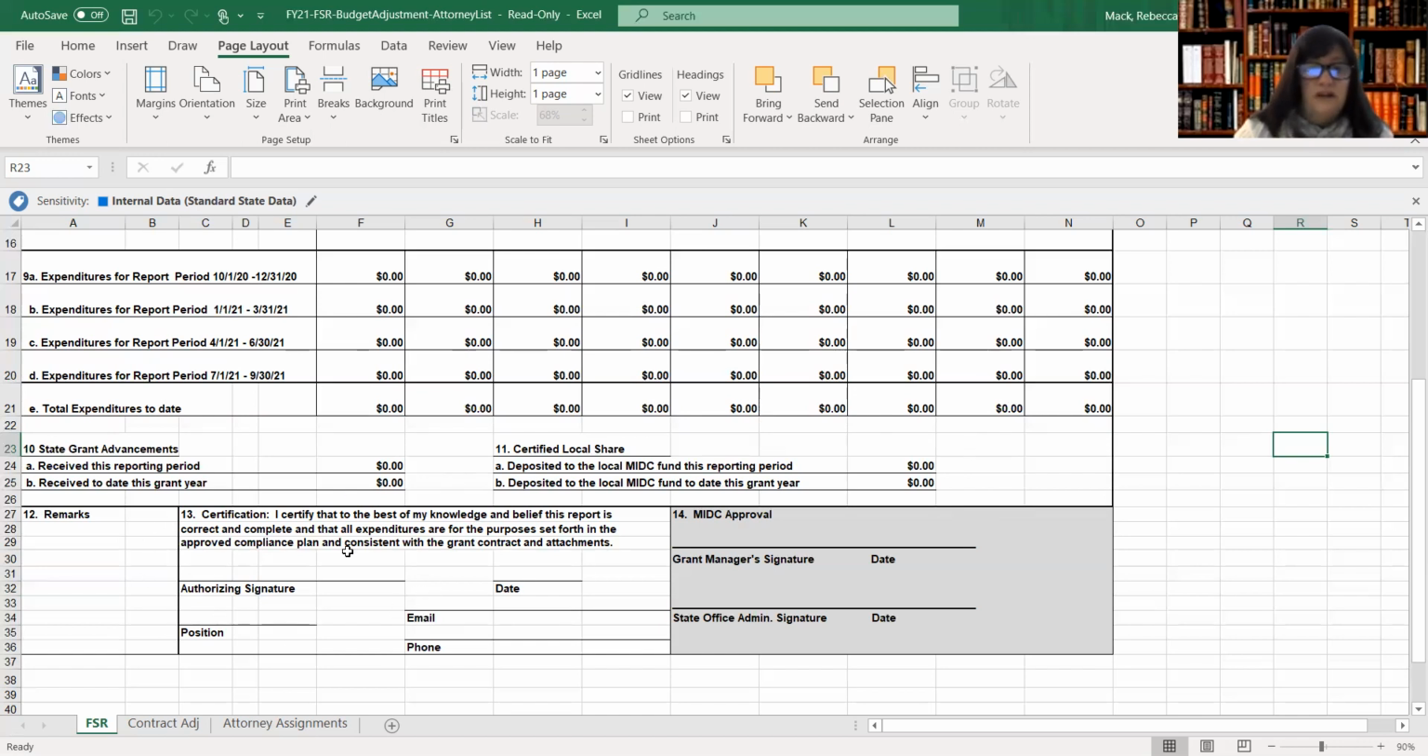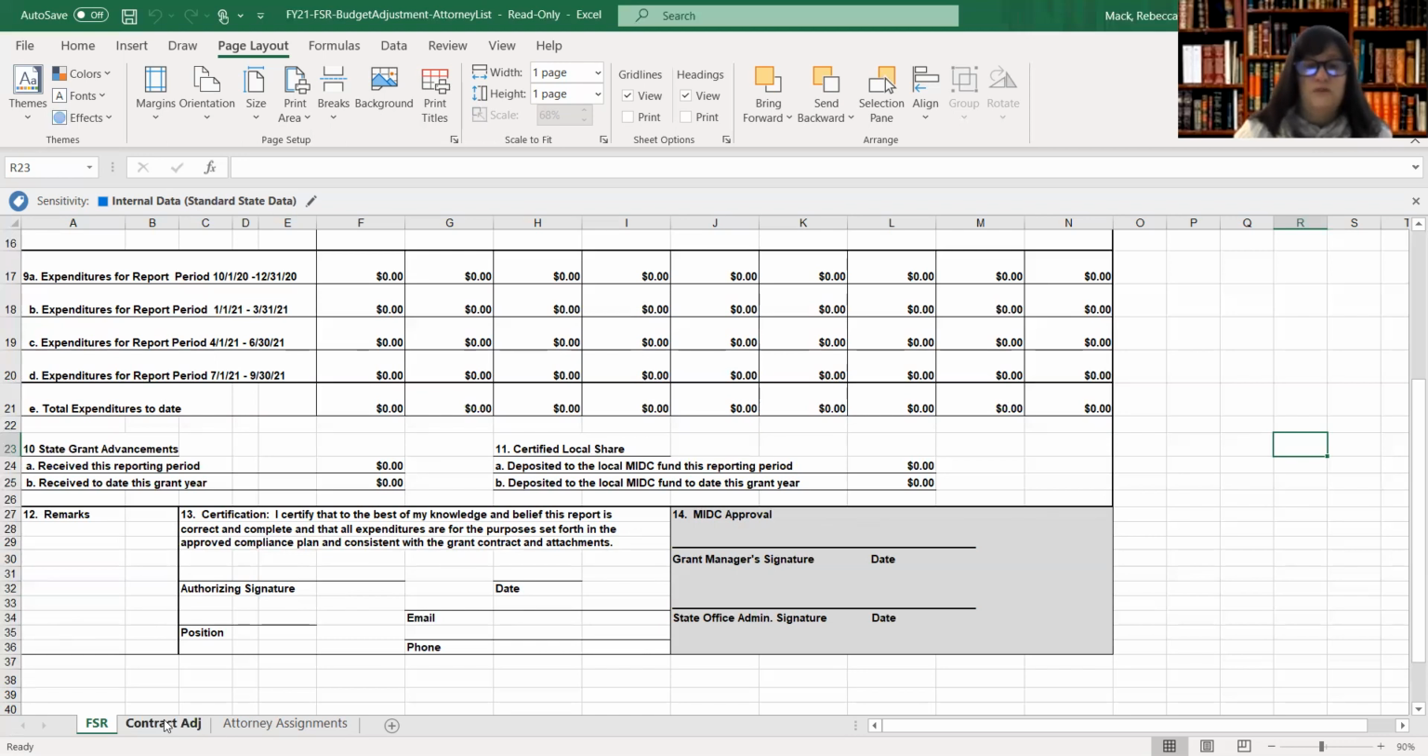What's important here on this document, the financial status report, is your authorizing signature, certifying that what you're reporting here is correct and that you are complying with the MIDC's requirements related to the reporting identified in your contract. You're providing the adequate backup documentation related to invoices, as well as a printout of the general ledger that reflects what you are reporting on this form.